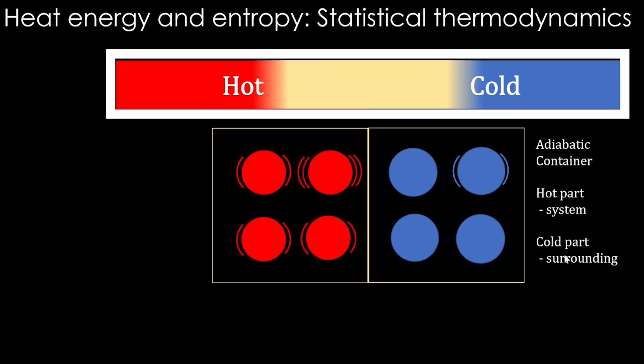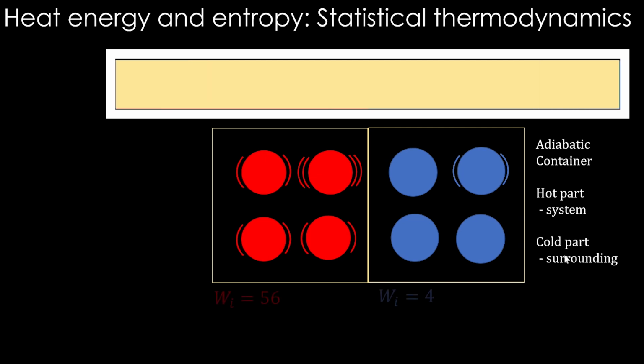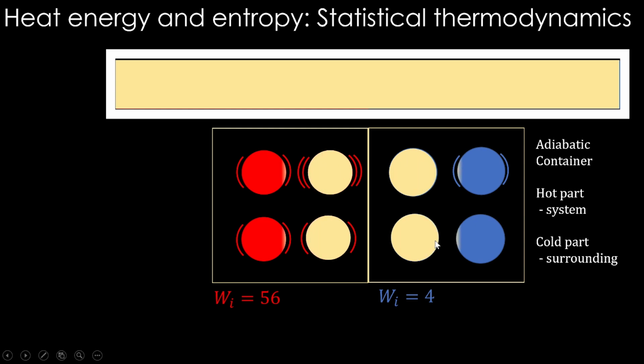The natural process that we are expecting to happen intuitively is hot and cold becoming warm. The initial entropy of this part is 56 and this part is 4. Not initial entropy, the initial W for these two cases. And once it becomes warm, this is a very crude way of showing atoms getting warmer like this, but you get the point.